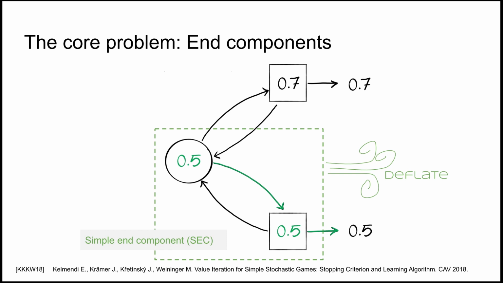So let's take a step back. What have we seen? In cycles, so-called end components, the over-approximation might not converge, as the states depend on each other, not on the exits. So we want to deflate those states, decreasing their values according to the exits they can reach. In order to do so, we first have to find the so-called simple end components. They tell us which states can reach which exit. And to find simple end components, we have to look at the choices of Minimizer.